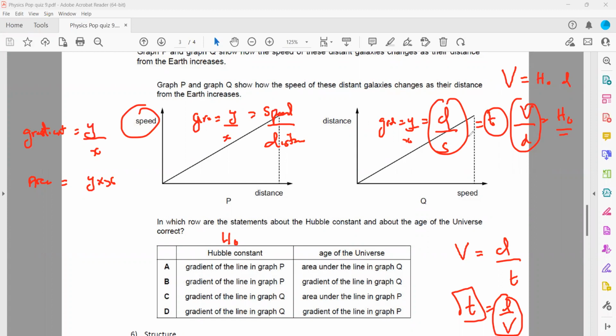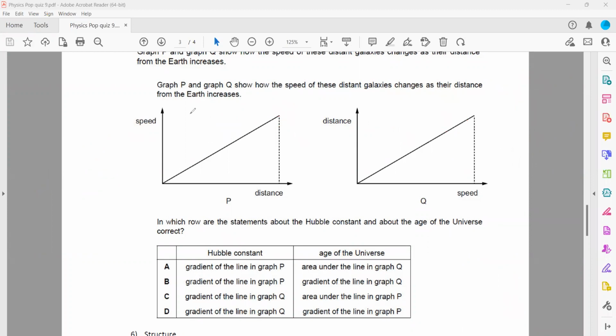So when we take a gradient of the first graph, which is the quantity on the y-axis divided by the quantity on the x-axis, that gives us the Hubble's constant, because it is speed divided by distance. And when we take a gradient of the second graph, it is distance divided by speed. And what is distance divided by speed? It is time, or in the case of galaxies, it refers to the age of the universe. So the gradient of the first graph gives Hubble's constant, and the gradient of the second graph gives the age of the universe.